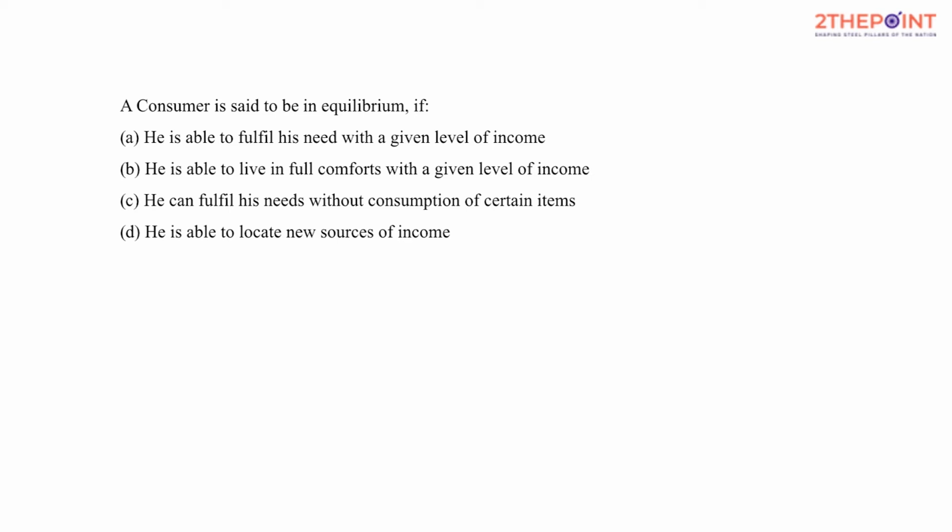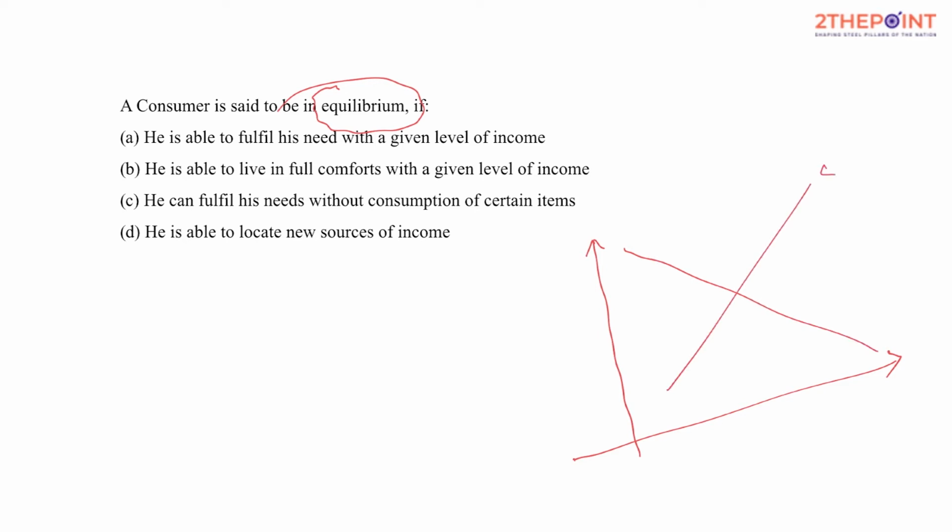A consumer is said to be in equilibrium. I guess you understand the meaning of the word equilibrium. Equilibrium is that point that happens to be common on both the demand and the supply curves, as we discussed when we covered the law of demand and law of supply. At this point, the consumer is happy consuming this quantity of goods at this price, and at the same price the supplier or the producer is happy selling. That's what we call an equilibrium.